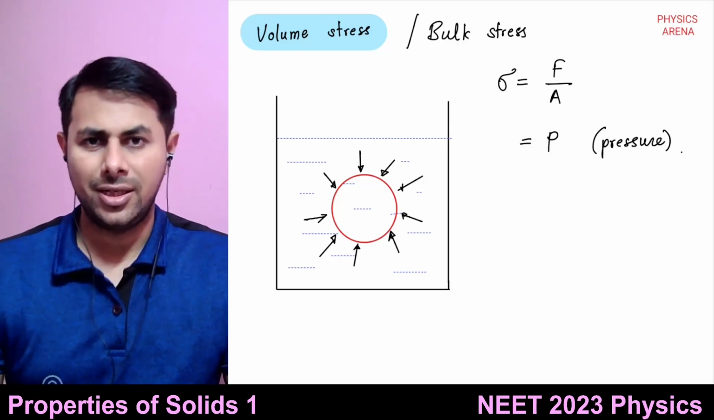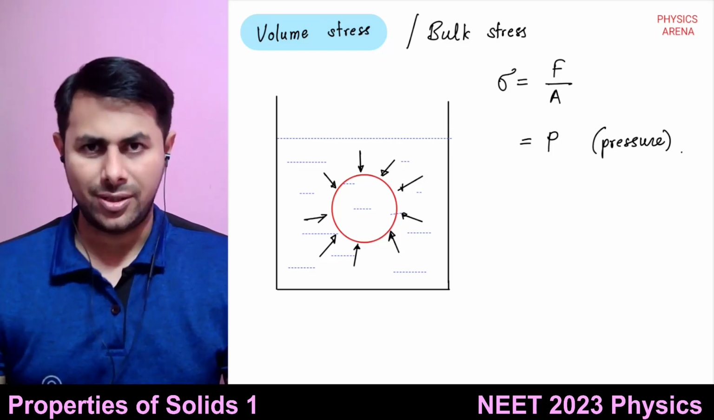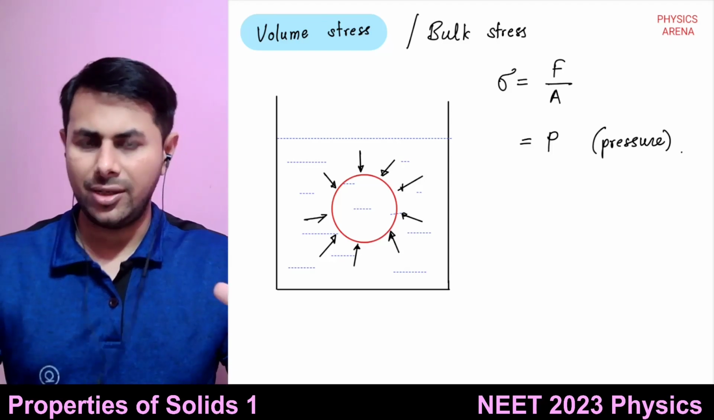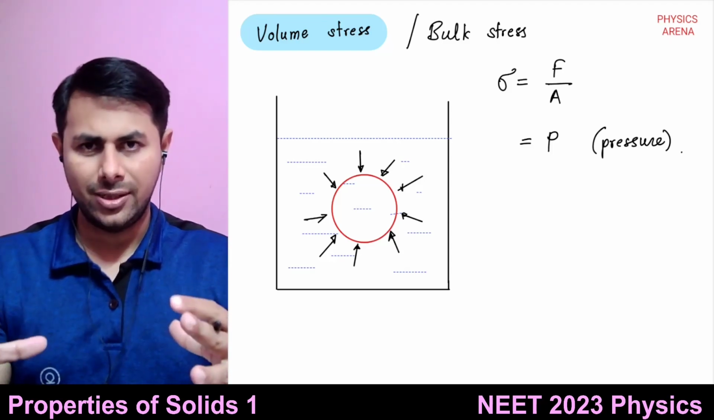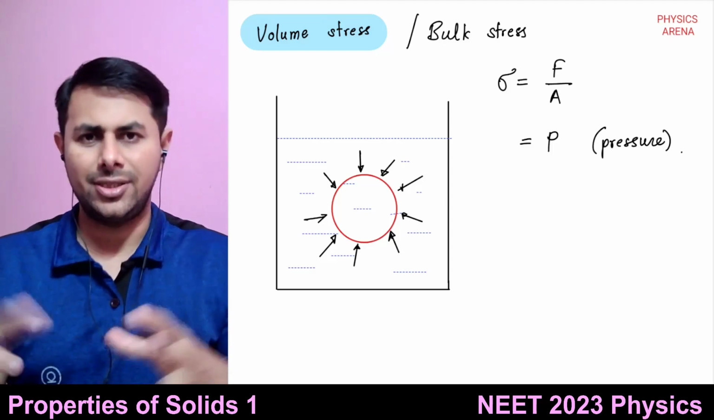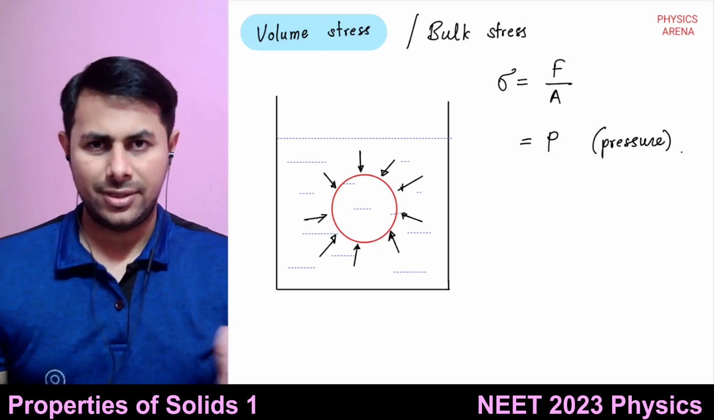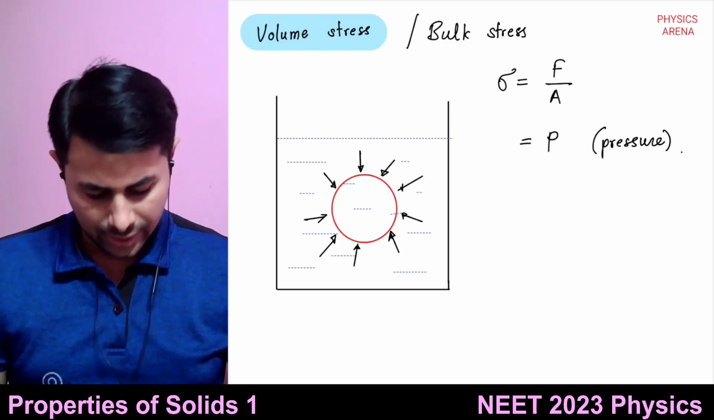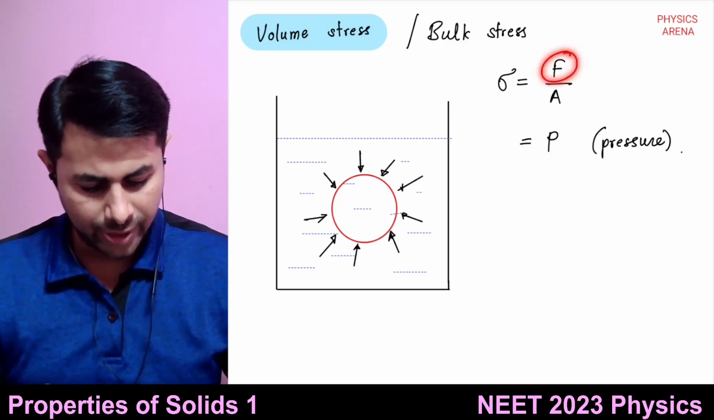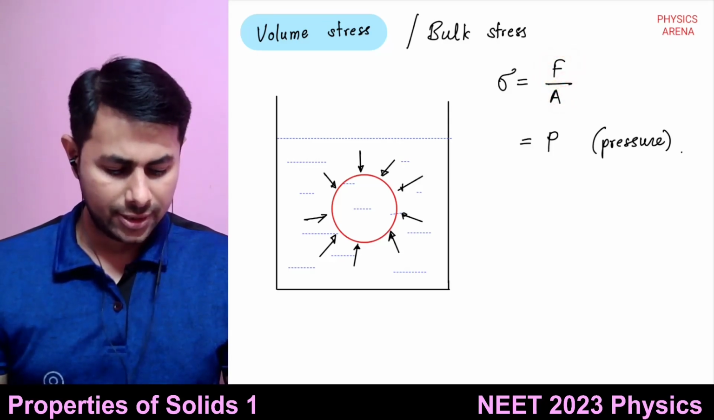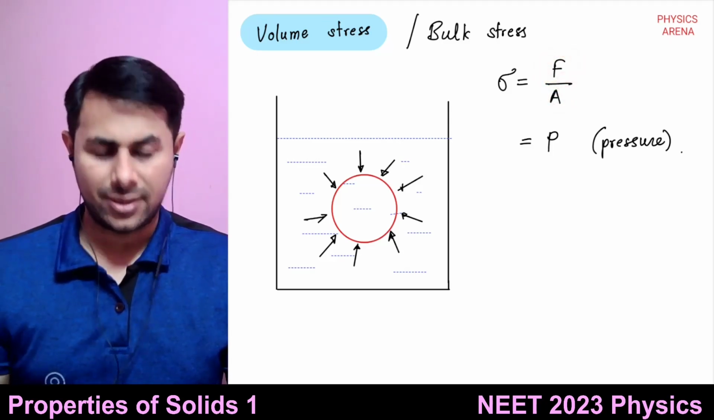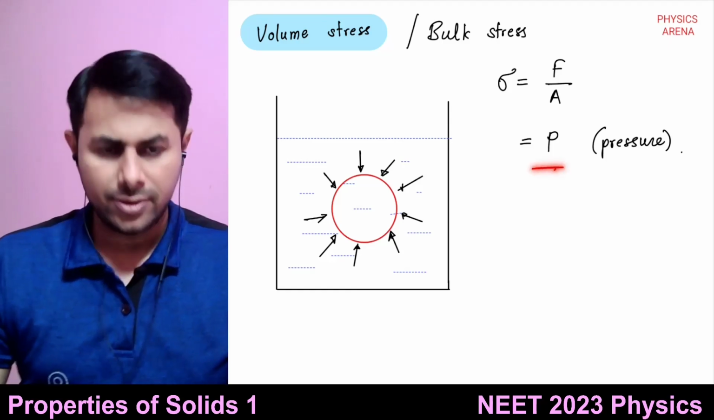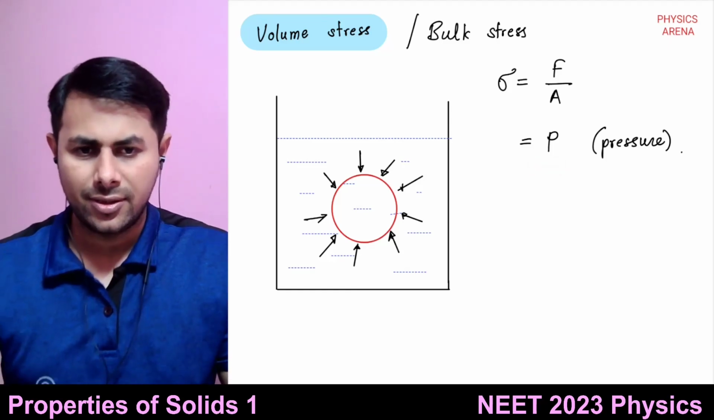And how much is it equal to? It's equal to the pressure. The pressure which is acting from outside will be equal to the internally generated pressure. The internal restoring force per unit area is known as stress. So this is the definition of volume stress.